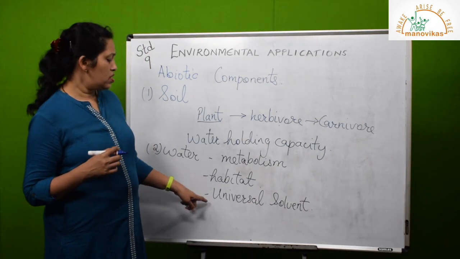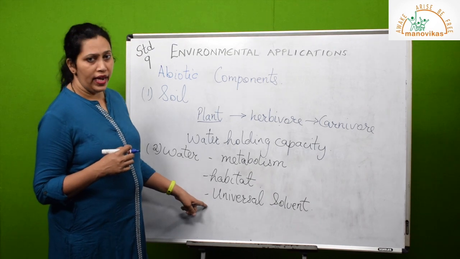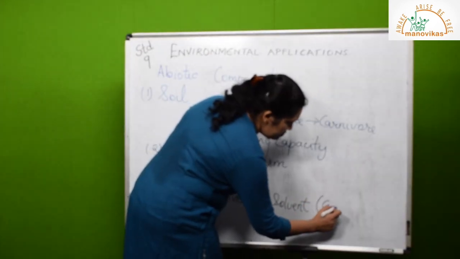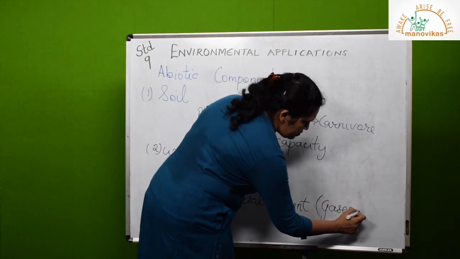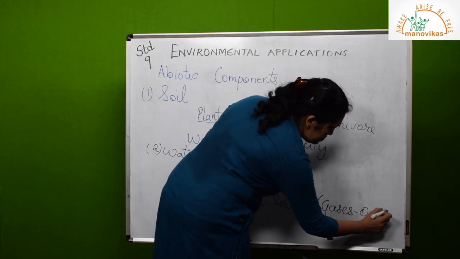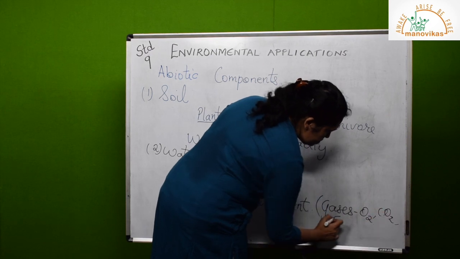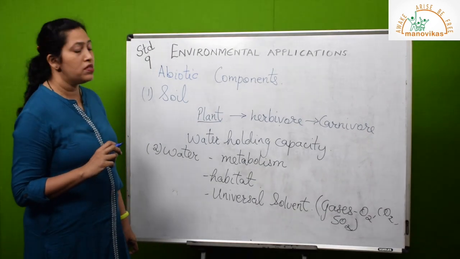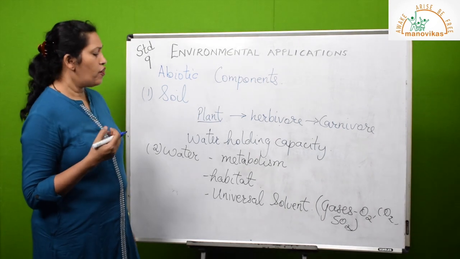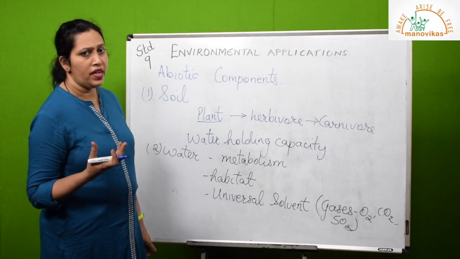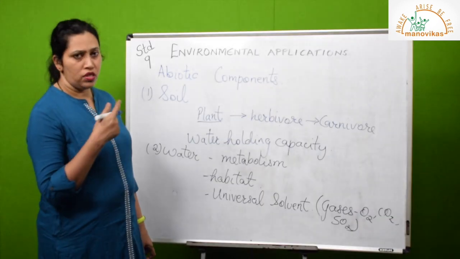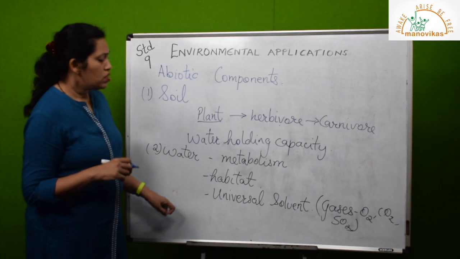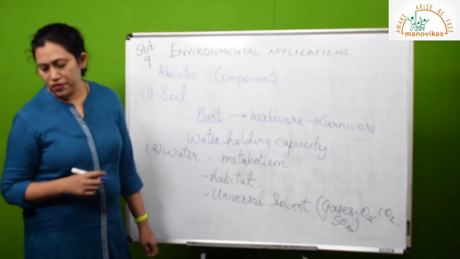This property helps because it also dissolves gases like oxygen, carbon dioxide, sulfur dioxide, and also nutrients or minerals. So it's very important for the fish and other aquatic animals. They cannot take in oxygen from the air, they take it as dissolved oxygen. So it also helps them to survive in water.